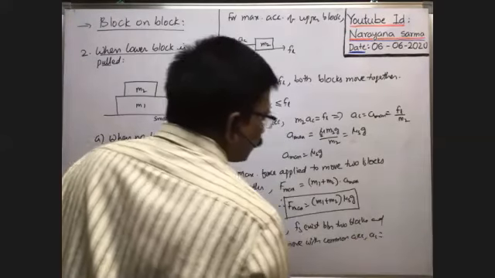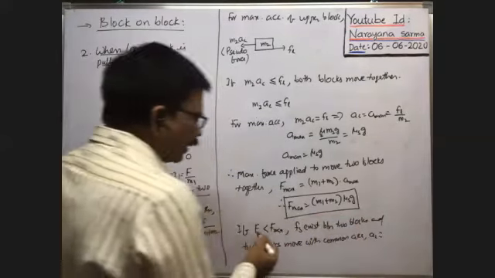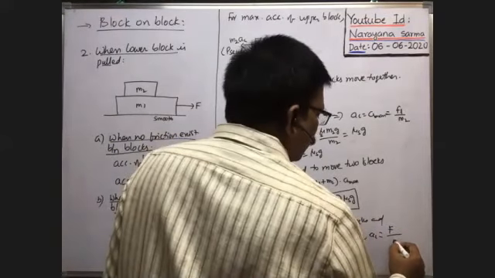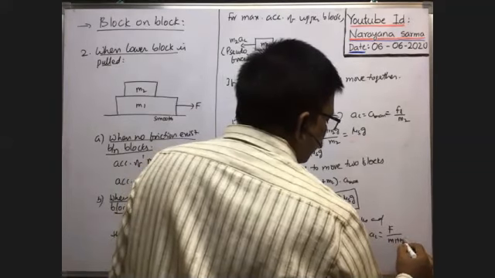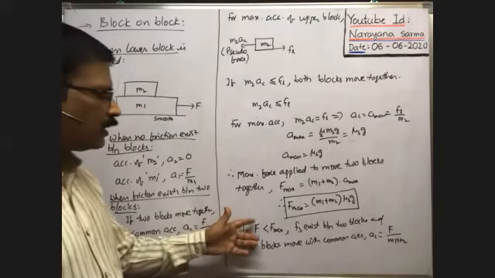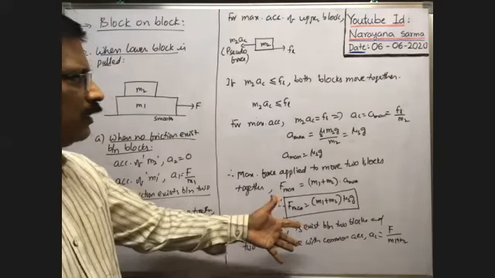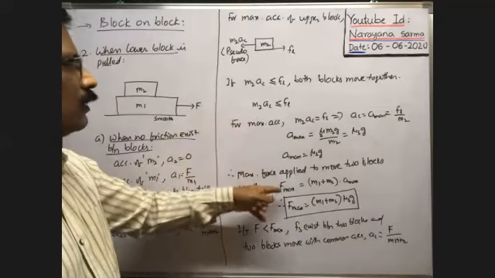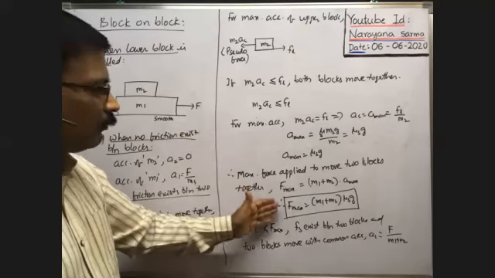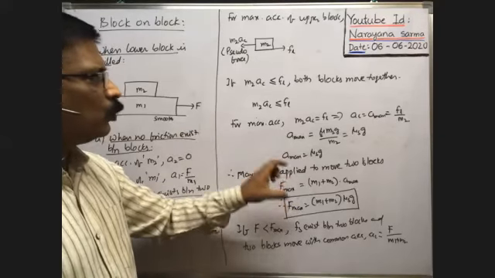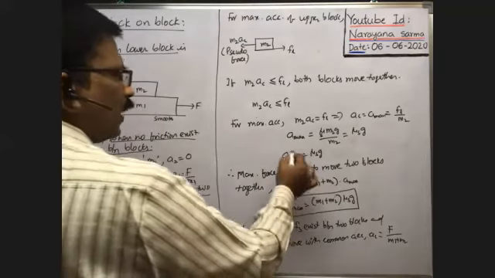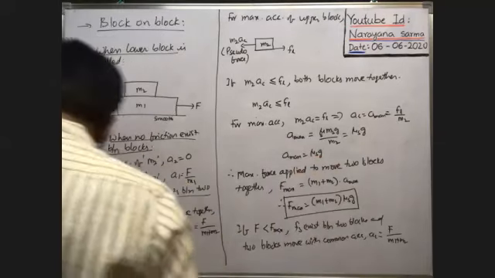AC is equal to, as both blocks move together because of the applied force F, the common acceleration is equal to the force acting on the lower block divided by the total mass of the two blocks together. Already I said, if the applied force is less than F max, then both blocks move together. If the applied force is equal to the maximum force, even then the two blocks move together. With what acceleration do the two blocks move together? With the maximum acceleration, mu s Z.